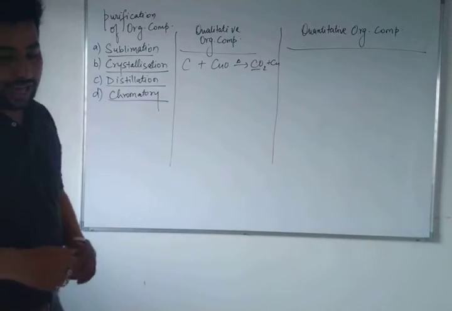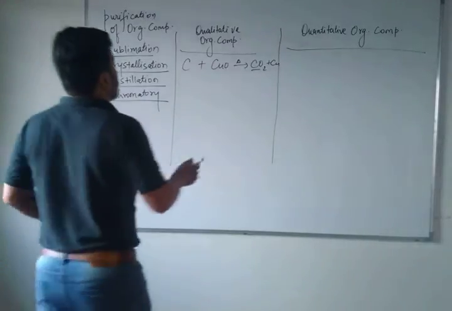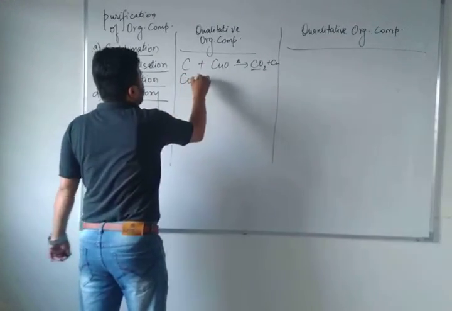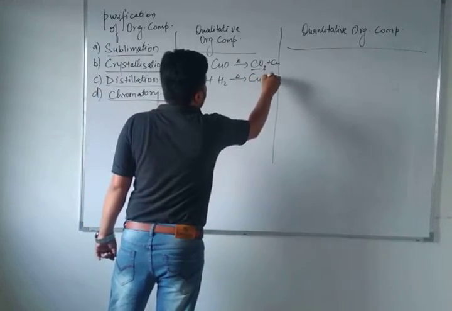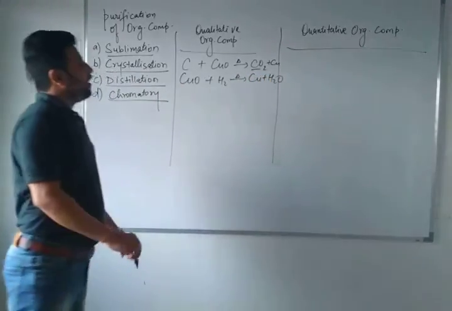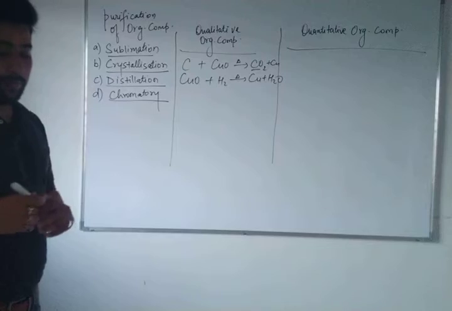Second one is hydrogen. If the cupric oxide reacts with hydrogen, what will happen? You know very well, copper will be separated and you will get water, right? So these two tests are known as the confirmation of hydrogen and the confirmation of carbon.